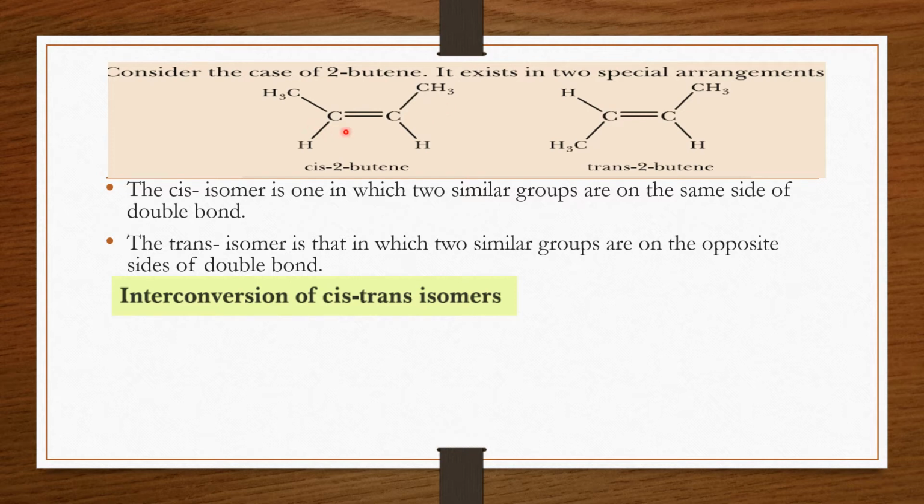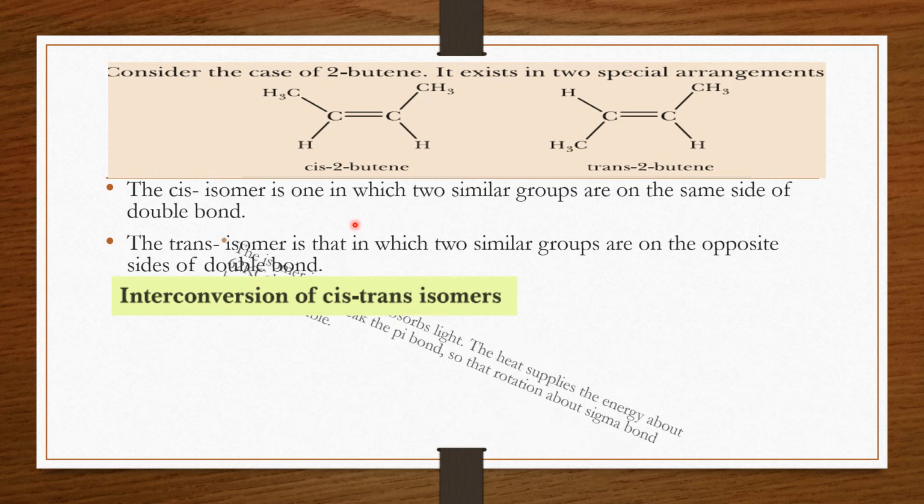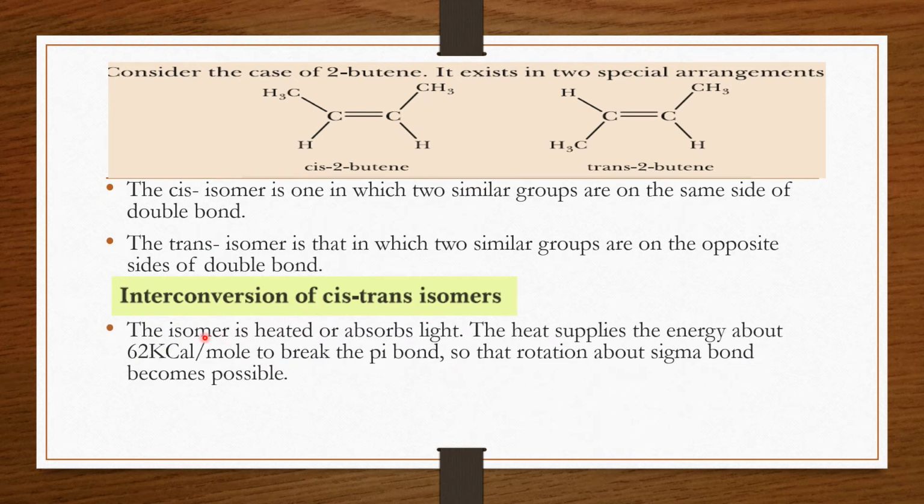Now this cis and trans isomer can be interconverted into each other. For this purpose, when the isomer is heated or it absorbs light or heat, it will supply energy of about 62 kilocalories per mole, and this energy can break the pi bond. So when the pi bond is broken, there will be only the sigma bond, and rotation about the sigma bond will become possible.